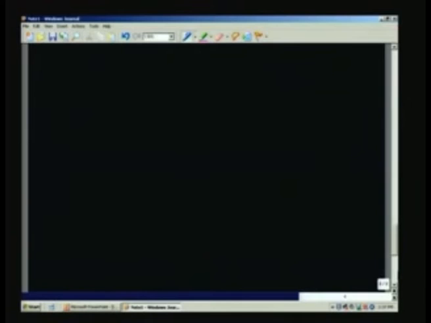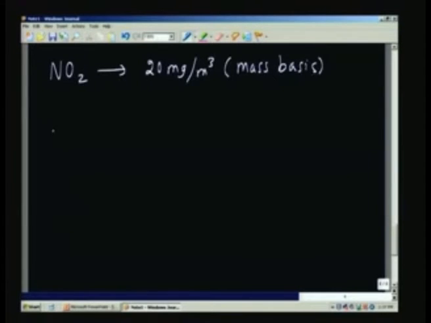Let me take an example. For example, if I have NO2 and the concentration is given as 20 milligram per meter cube, I would like to find out the volume basis.